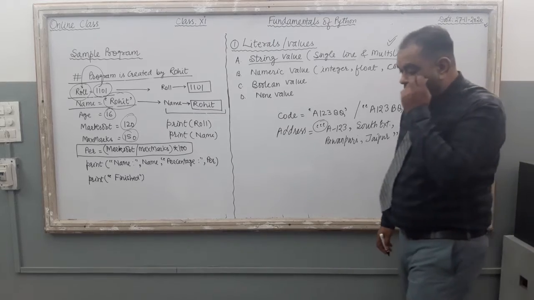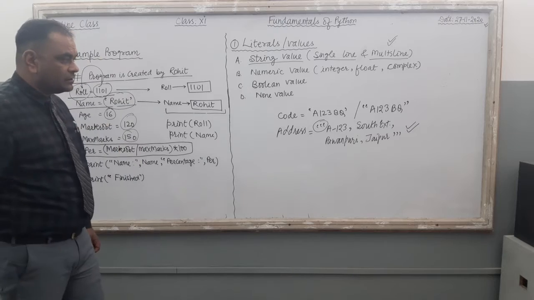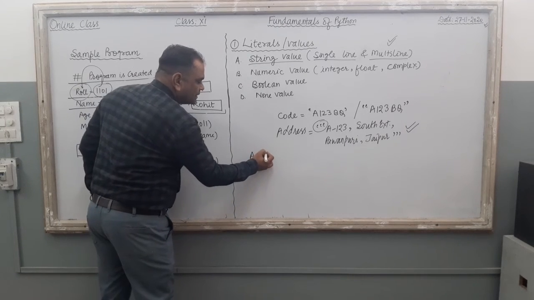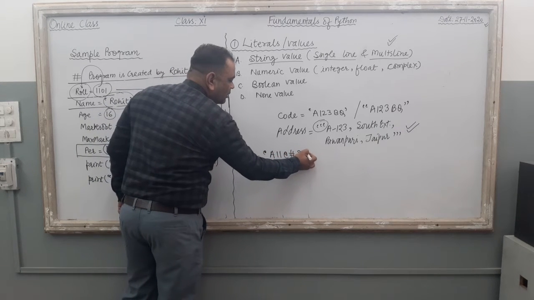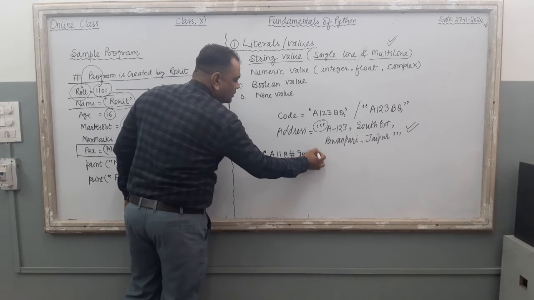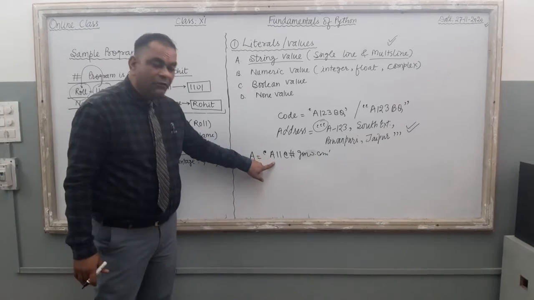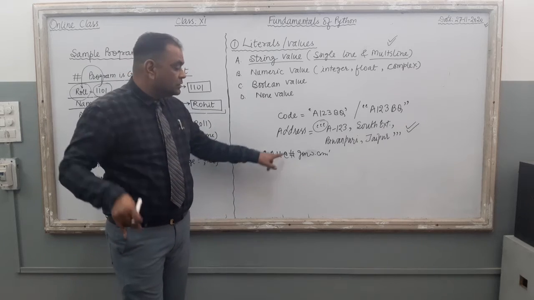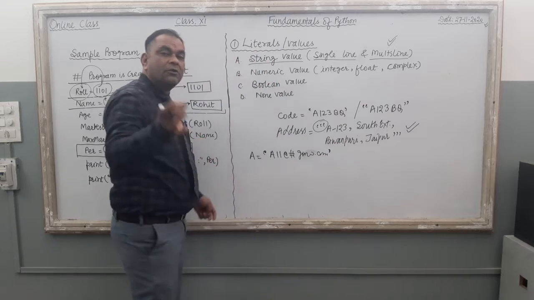So here one point is, what are the valid combinations of these strings, and what is the length of the string? Suppose the value of a variable is this one, a11@gmail.com. Is it valid? Yes, it is valid. You can use alphabets in a string, you can use digits also, and you can use any special symbol to produce a string value.